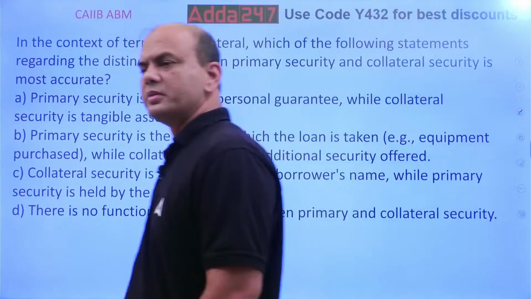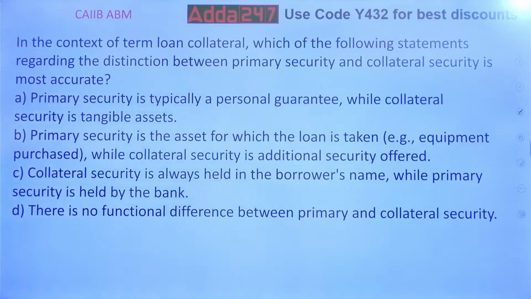In context of term loans, what is the question? In context of term loan, collateral, which of the following statements regarding the distinction between primary and collateral security is most accurate? Basically the question is, what is the difference between primary security and collateral security? The primary security is typically a personal guarantee while collateral is a tangible asset.